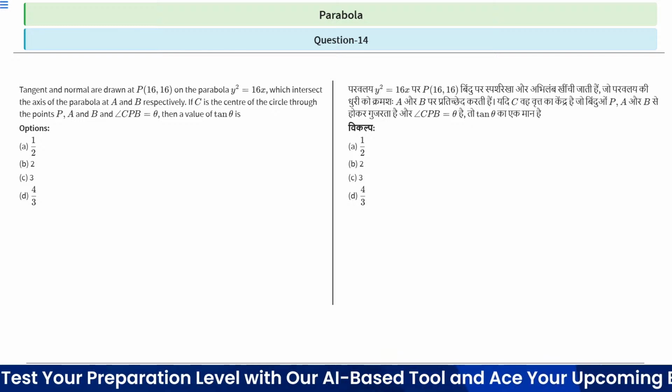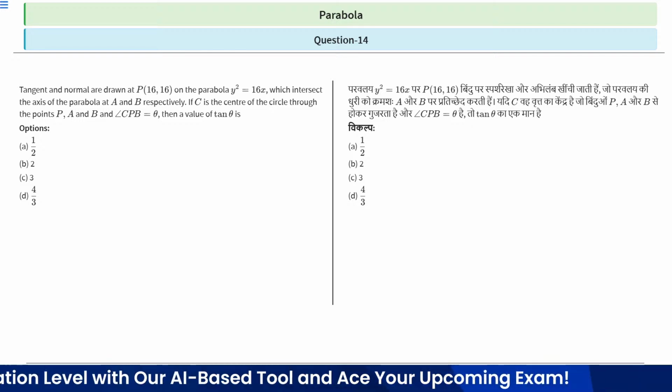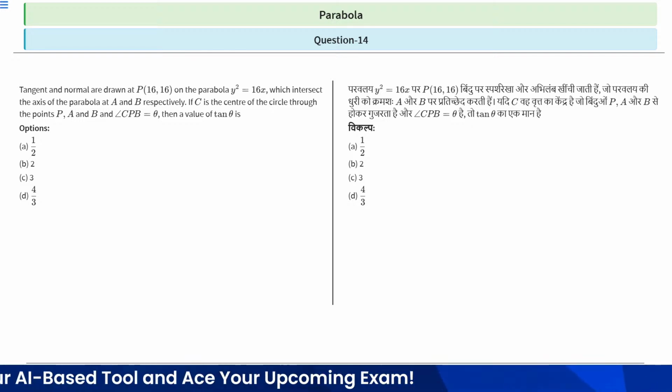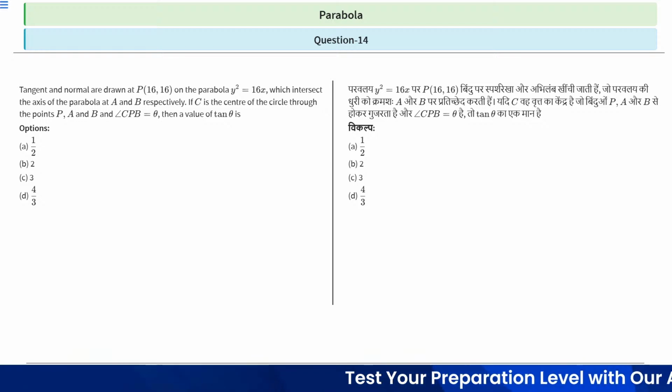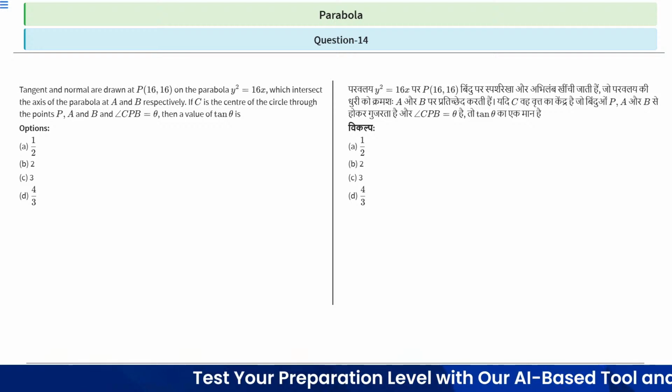Clear? So the hint for this question is that we are given the parabola y^2 = 16x, which is a standard parabola. Now at the point (16, 16), which lies on the parabola, we draw the tangent and normal, right?